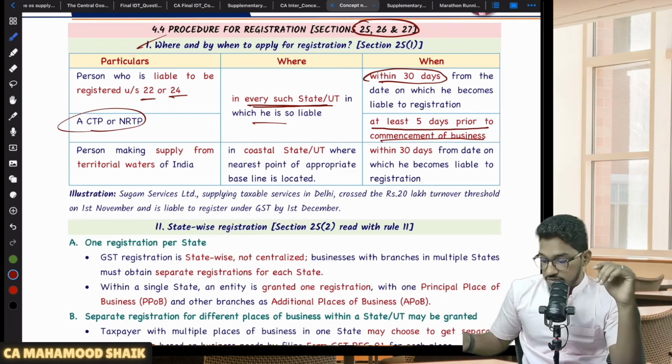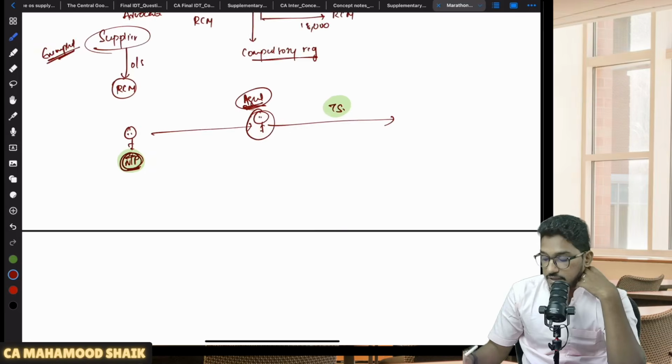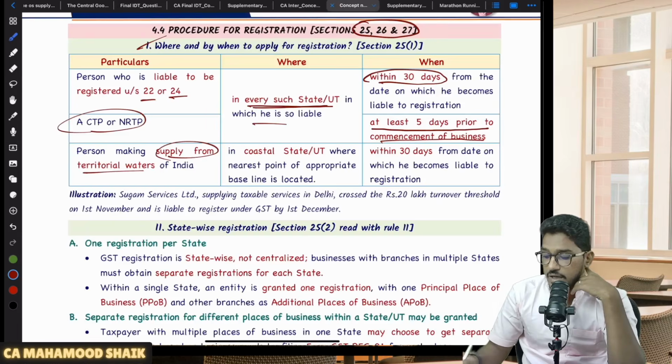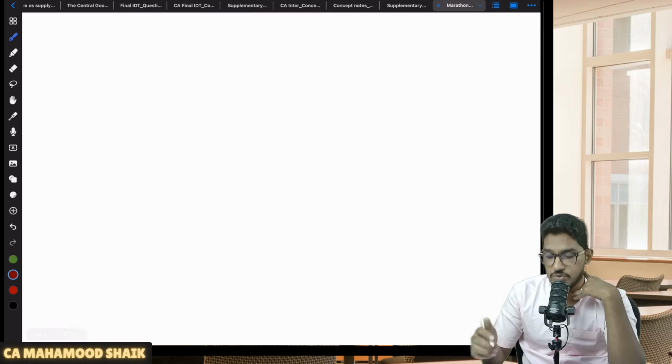Now you might get a doubt, sir. Sometimes the person may be making a supply from territorial waters. I hope you are able to remember the territorial waters. I told you the definition of India. Territorial waters means up to 12 nautical miles.